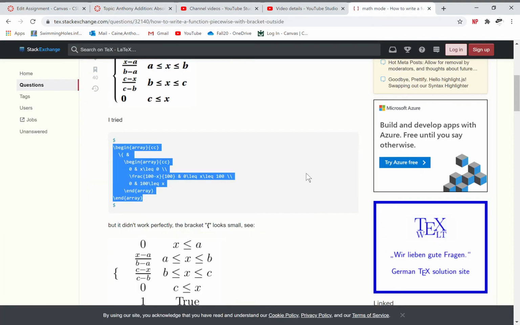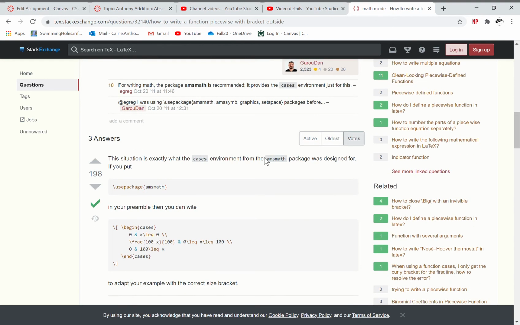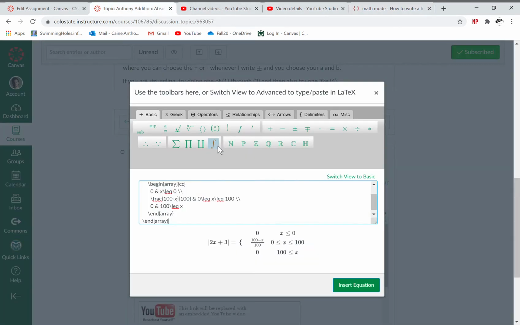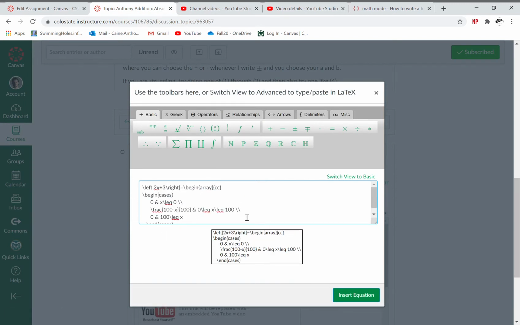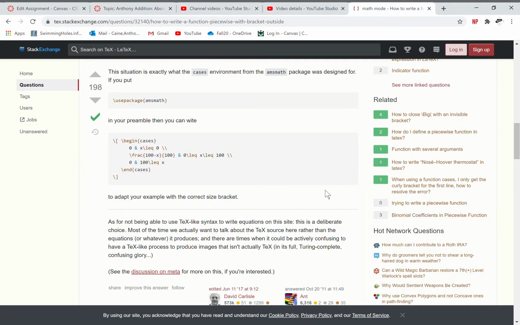I tried this, but it didn't work. So what do we want to do? Cases. Cases is what we want to do. If you don't know coding, this might all seem weird. Oh, and they don't like it. Maybe it's because I still have a begin array command. Let's get rid of that. That shouldn't be there. That's looking better. There we go. Cool.